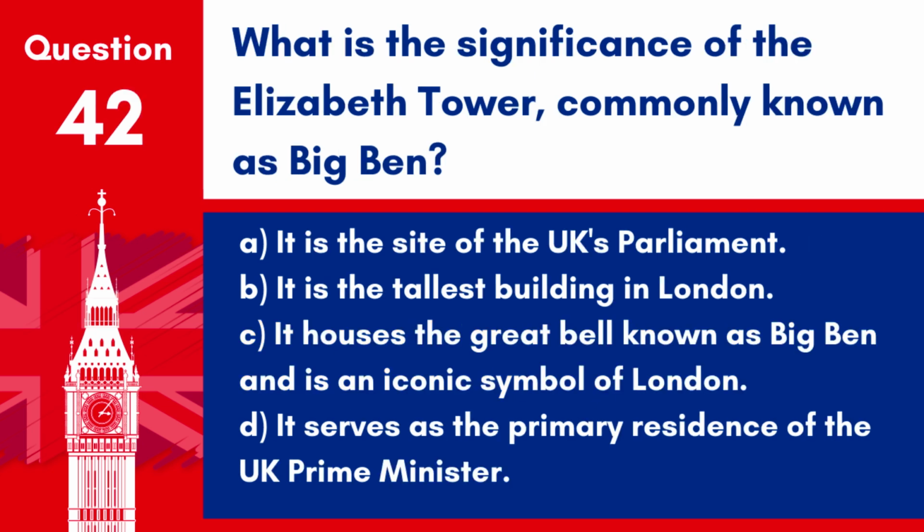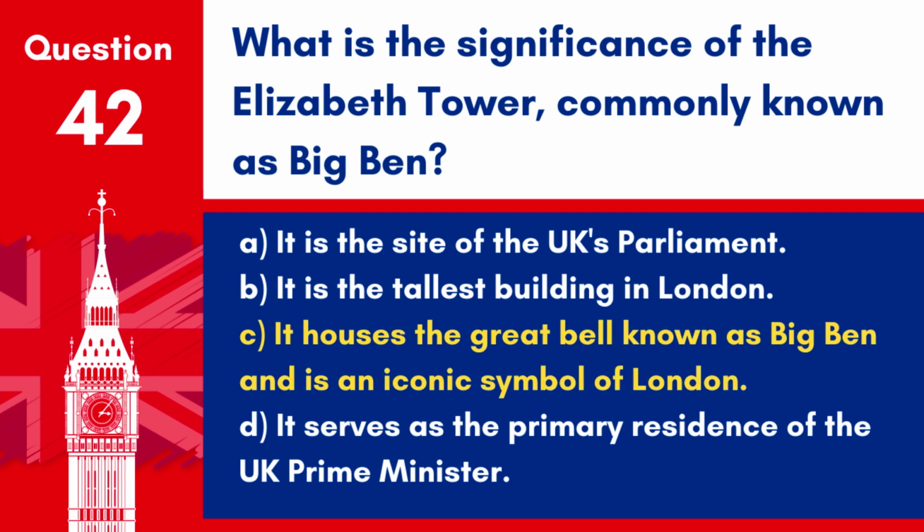Question 42. What is the significance of the Elizabeth Tower, commonly known as Big Ben? A. It is the site of the UK's Parliament. B. It is the tallest building in London. C. It houses the Great Bell, known as Big Ben, and is an iconic symbol of London. D. It serves as the primary residence of the UK Prime Minister.